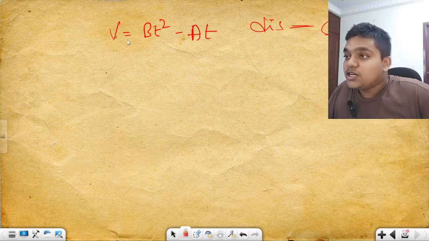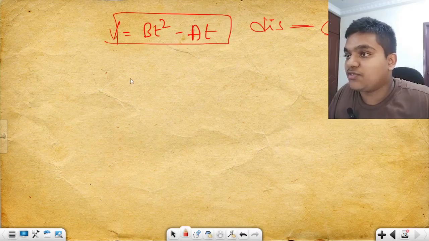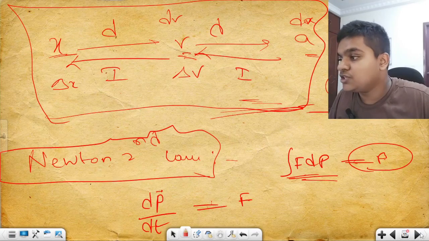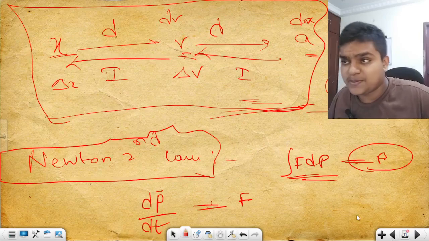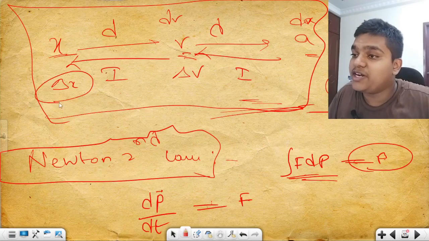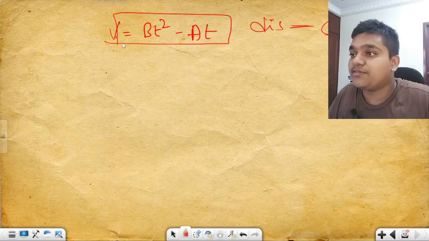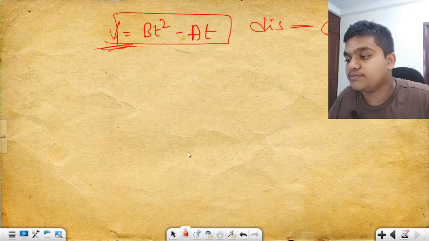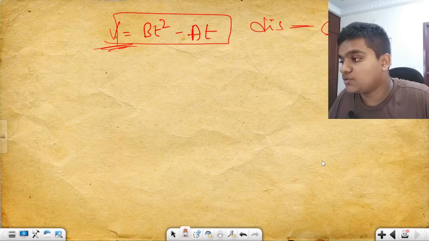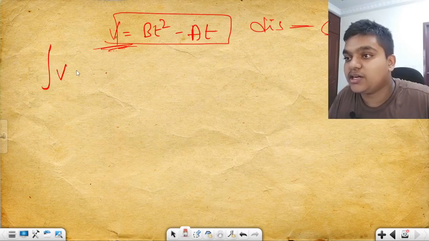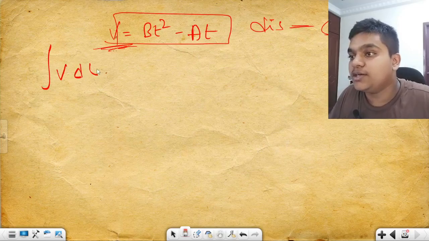Come on fast. For finding the displacement, the change in position is the displacement, so that is what we have to find. For finding the change in position, you have to integrate velocity. Find the integral of v dt.